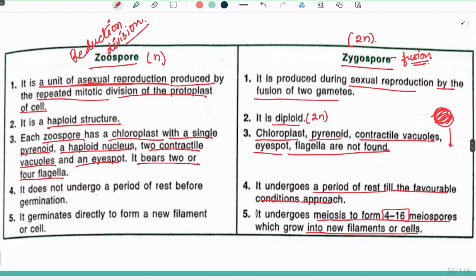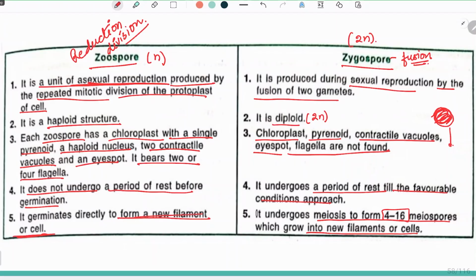Now the zoospore does not undergo a period of rest before germination, so it directly converts into a new filament or cell.